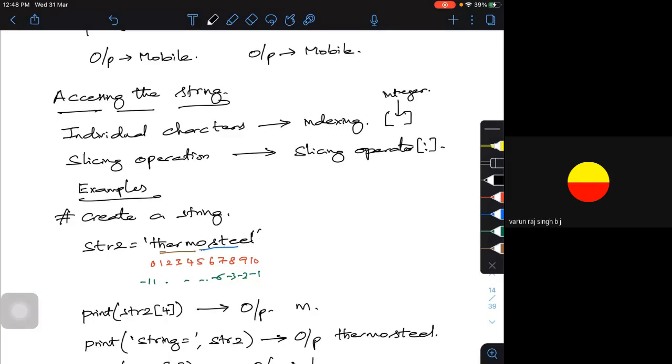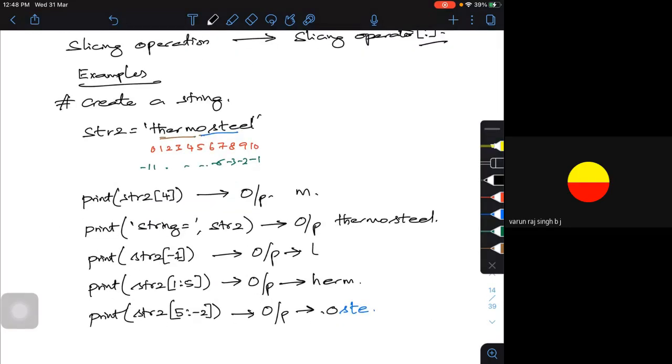Or sometimes I want to get an output of particular elements or characters of a string. So I will use what is called the slicing operator. Whatever we used earlier in lists and tuples, the same operation, that is, the colon will be the slicing operator. So now I'm trying to create a string by the name thermostyle. Thermostyle is the name I am giving for the string.